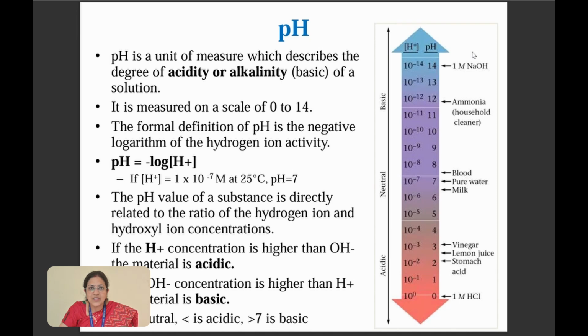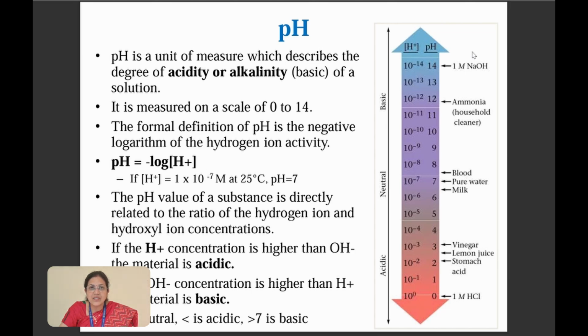Coming to pH, the next topic we are going to see. All of you know the definition of pH. pH is the unit of measure which tells us about the acidity or alkalinity of a solution. It is measured on a scale from 0 to 14. If the concentration of H plus is higher than OH minus, then you call the given solution acidic. If the OH minus concentration is higher than H plus, then the solution is basic. The neutral pH, where both H plus and OH minus ions are equal, is called neutral, or pH 7.